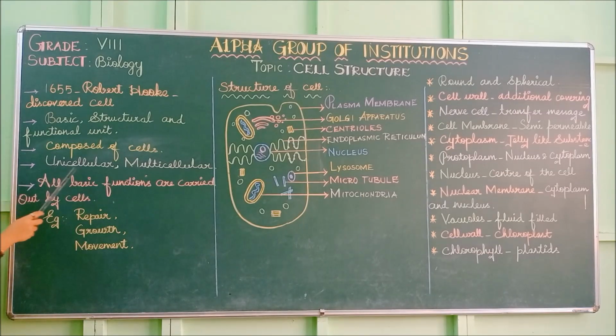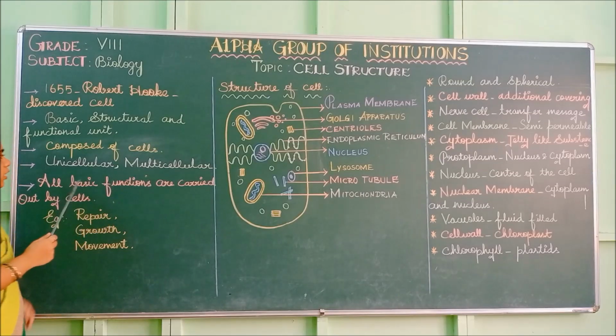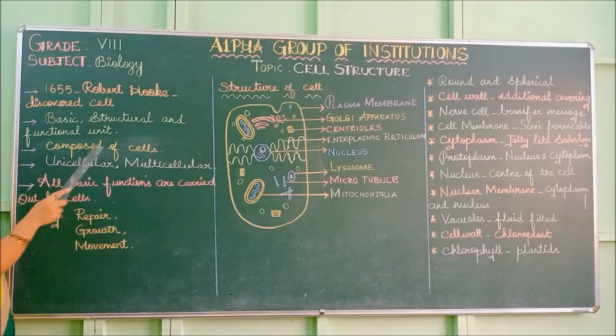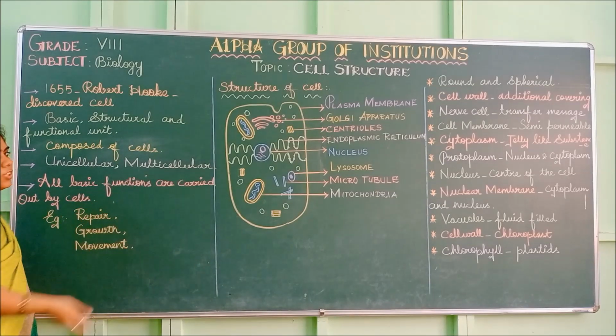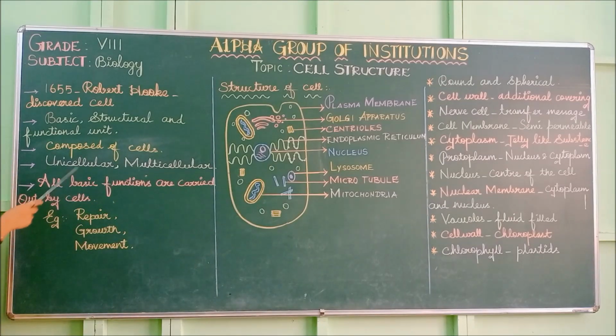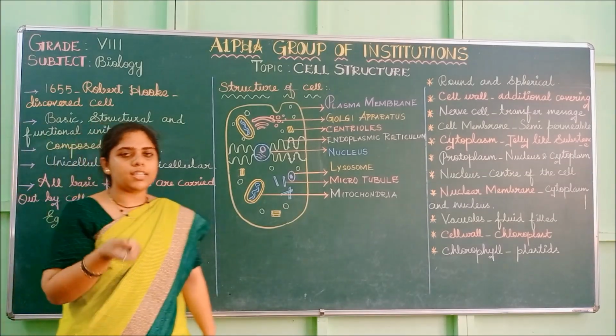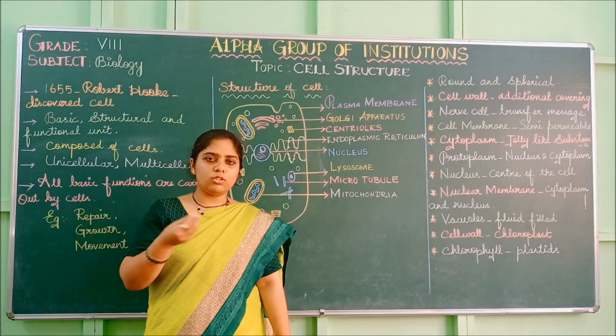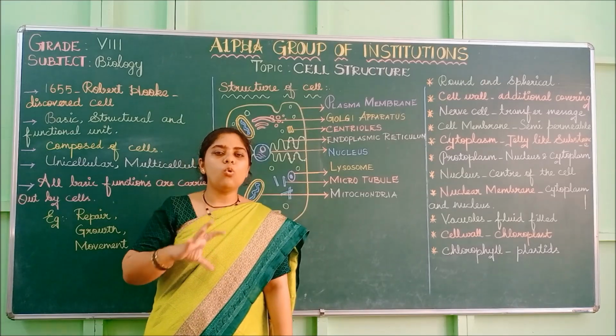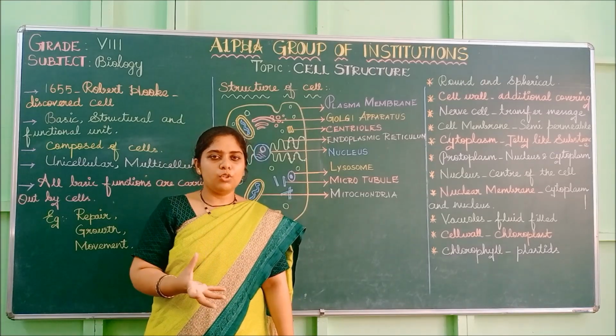Next, unicellular and multicellular. In unicellular organisms also cells will be present. In multicellular organisms also they will be present. Unicellular means the small minute organisms that we cannot see with the naked eye. Only through a microscope can we view them.